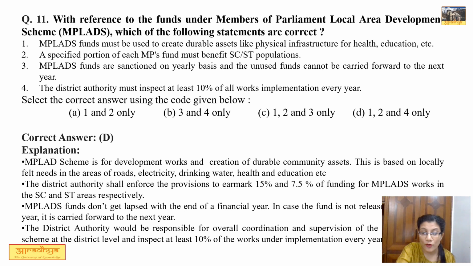Statement 3 is very important. It says MPLAD funds are sanctioned on a yearly basis and the unused funds cannot be carried forward to the next year. Now this statement is not correct because in case the fund is not released in that year, then the unused fund can be carried forward to the next year. Statement 4 says that the district authority must inspect at least 10% of all work implementation every year. This statement is also correct. So out of the 4 statements, 3 is not correct. So the correct option is answer D.